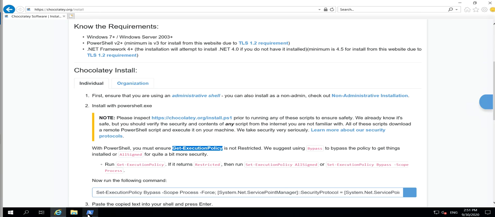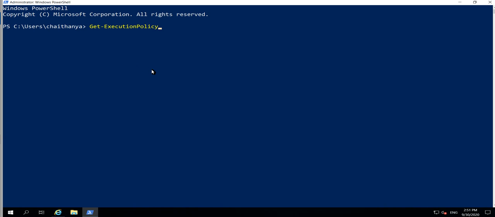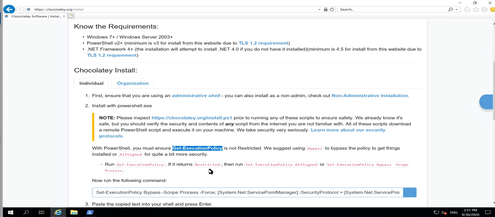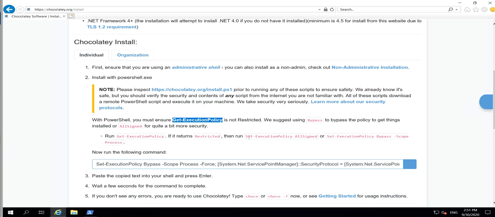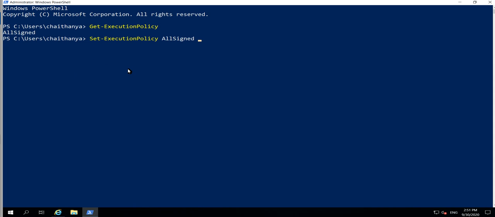copy it, paste it over PowerShell. In my case, it's showing all signed, it's well, but in your case, if it shows something like restricted, you need to execute this line or this line also. Any of these two lines you can execute. For your understanding, I am using this line. I'm just copying it, pasting it on my PowerShell.